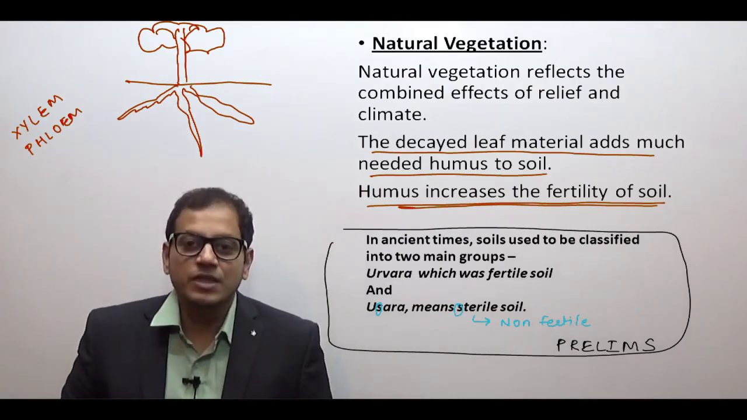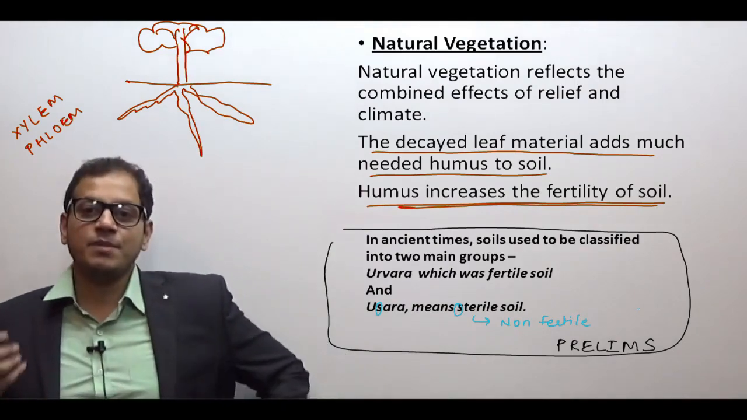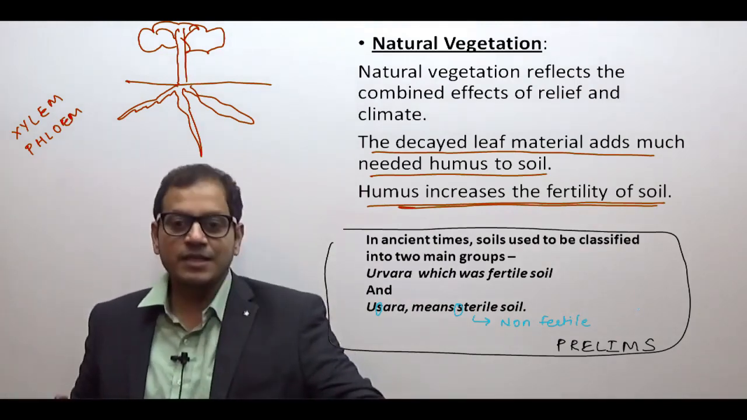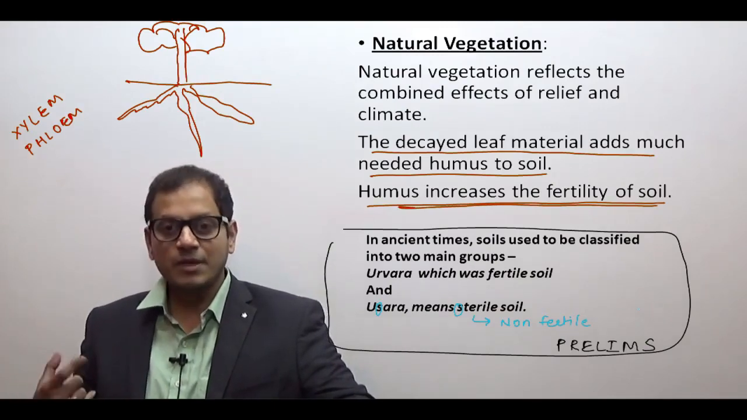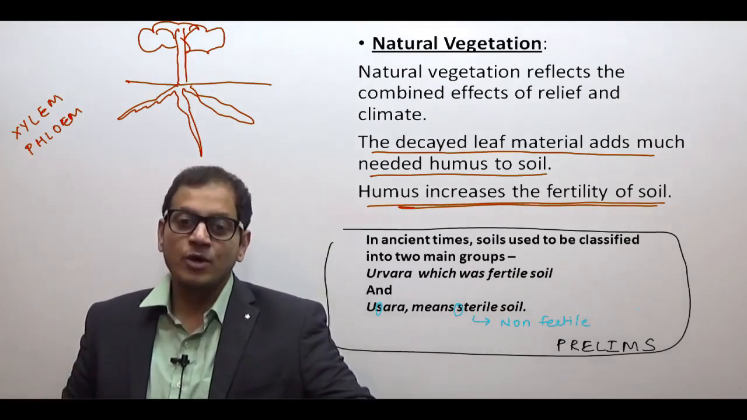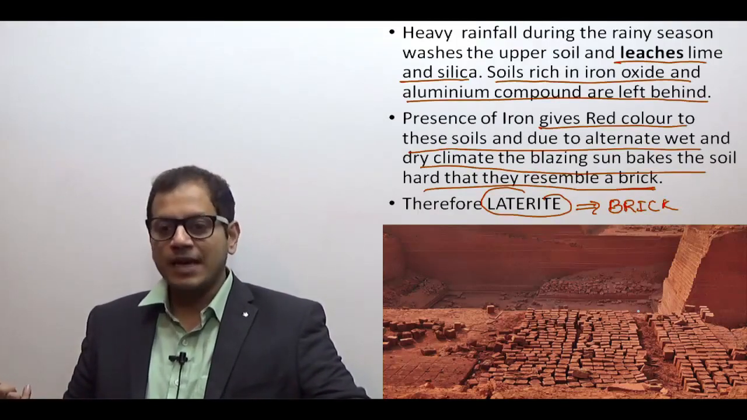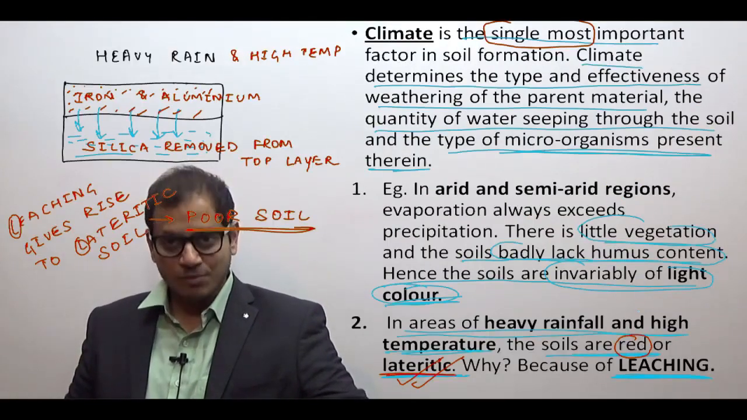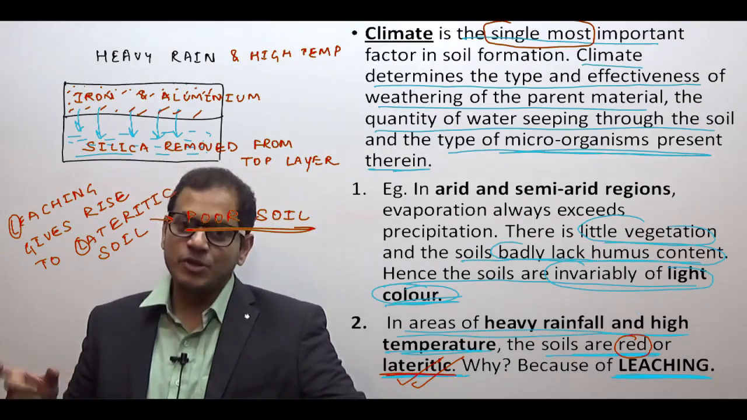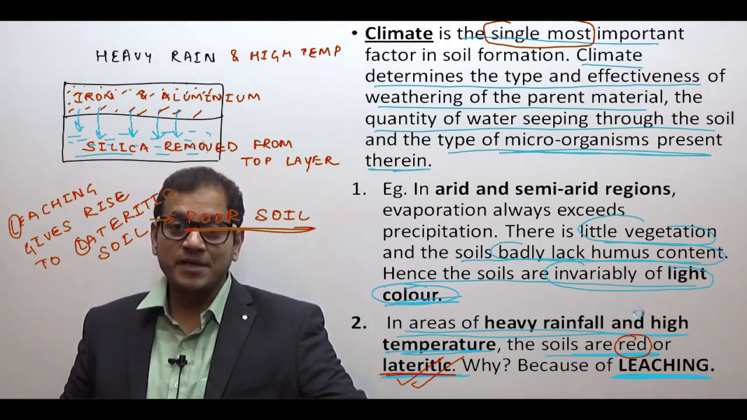So this is the introduction to the soils, and in the next lecture we'll study the different types of soils in India. Let us revise again the factors. Natural vegetation, before this Urvara, Usara. Urvara is fertile, Usara is sterile. Sterile means not fertile. Then the laterite soil due to the process of leaching. Climate is the most important factor. If there is no vegetation, because the climate does not support the vegetation, then there will be less humus. Such soils will be lighter in color.